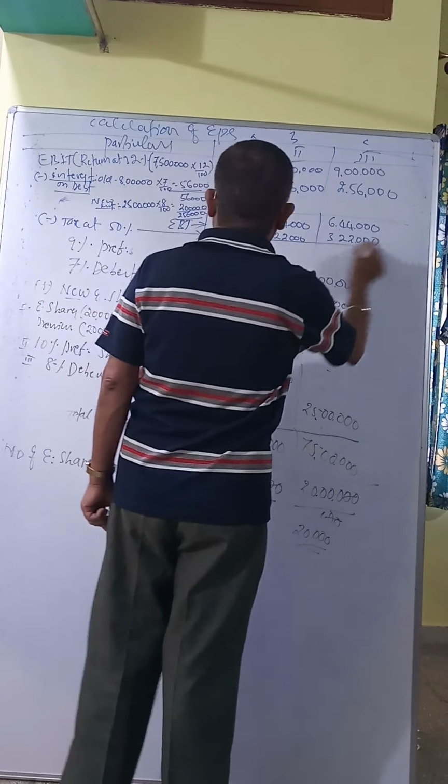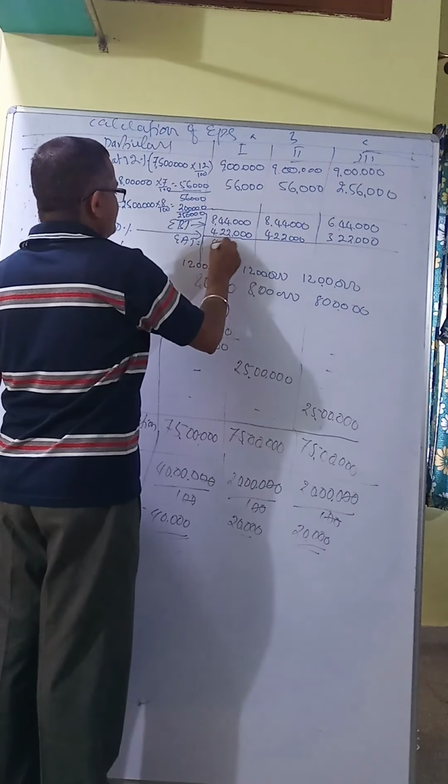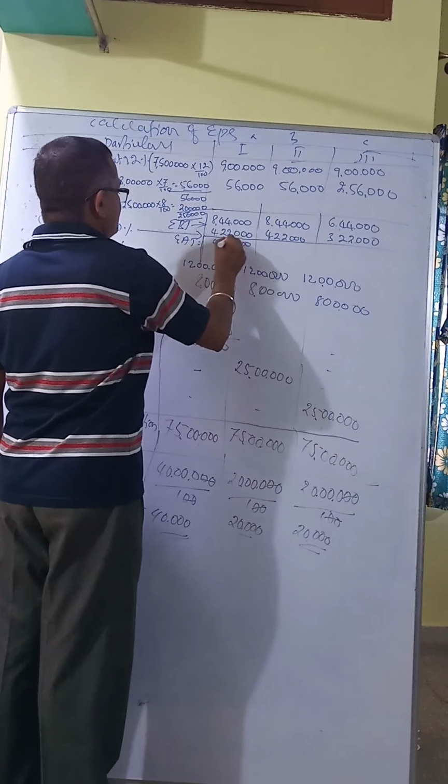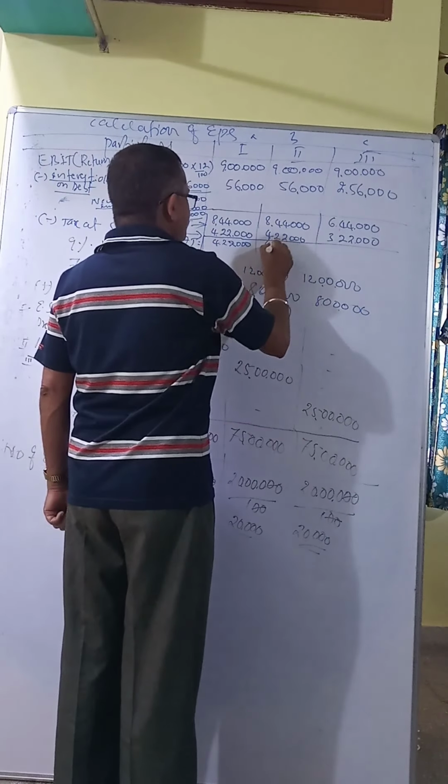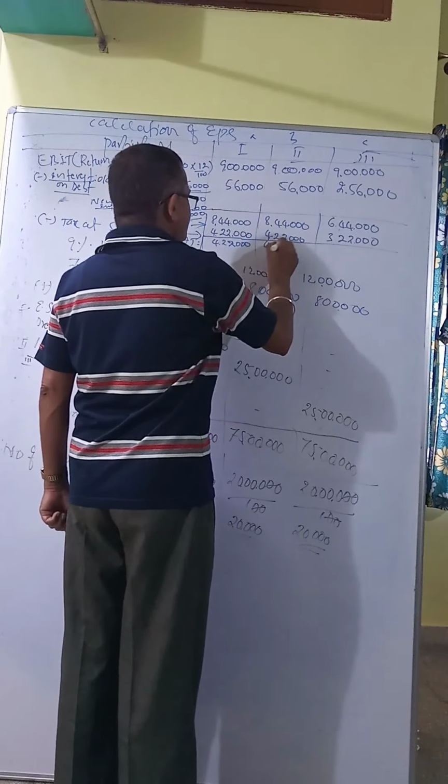See, so you will get PAT. This one is 4,22,000. This one also 4,22,000. This one is 3,22,000. This is called earning after tax. Then less preference dividend. See here, that's why I did not write here. Preference dividend, we have to deduct. Preference how much? 12 lakh, 12 lakh, 12 lakh for all.